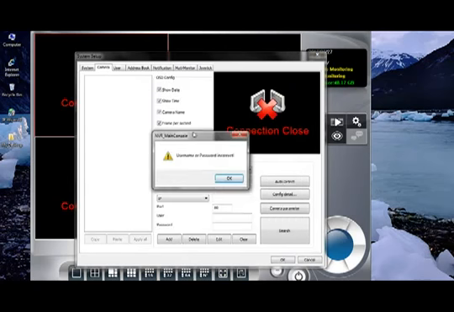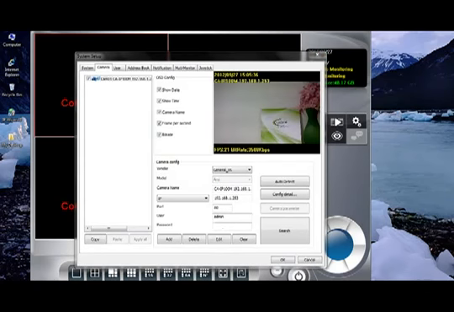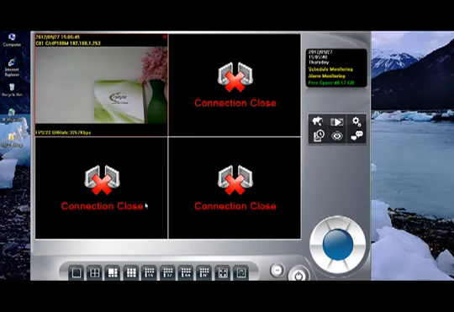We will get this message. Enter the correct password, admin, and click on Edit. Click on OK. Thus we have added the IP camera into the SecuGuard software.